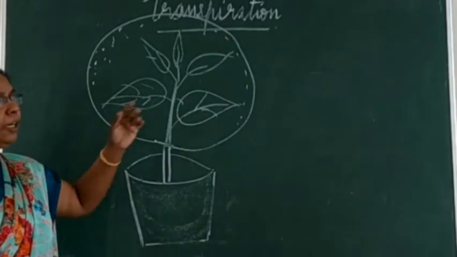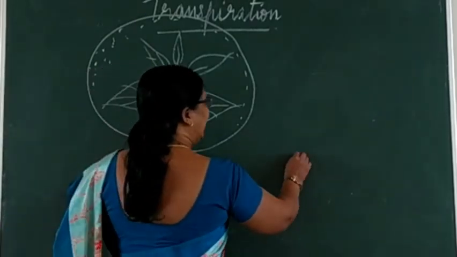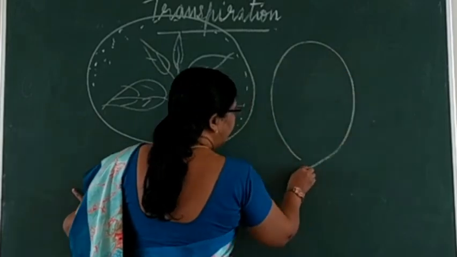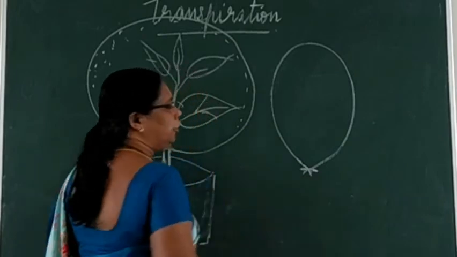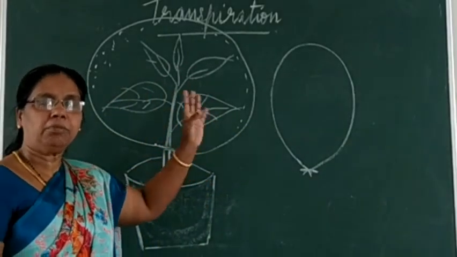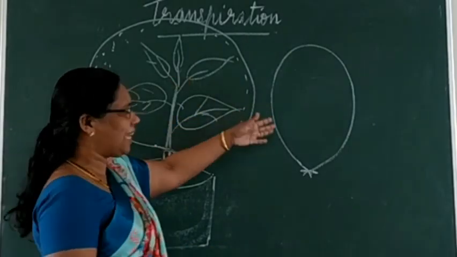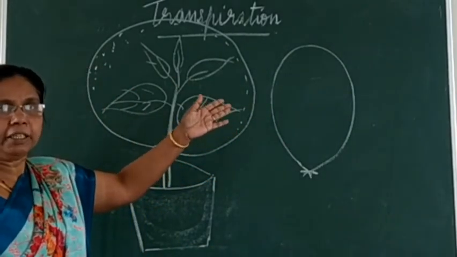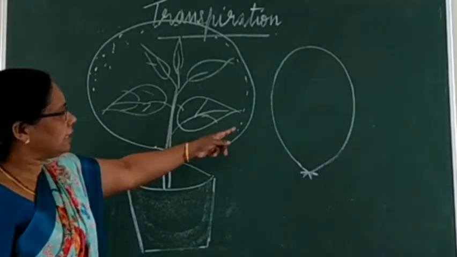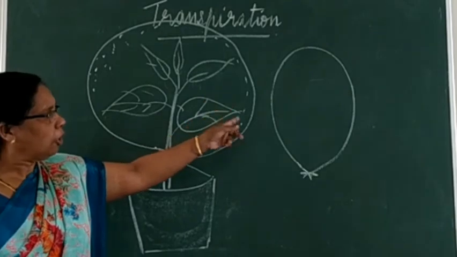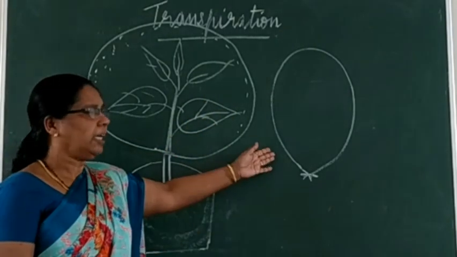So a similar control setup, how can you keep it? Yes, here you can see that you have to tie and keep an empty polythene bag for the same 3 to 4 hours. What will happen? The plant is absent in this empty polythene bag. So in the experimental setup, the plant is present, whereas here there is only a polythene bag and the plant is absent. You keep it 3 to 4 hours in sunlight.